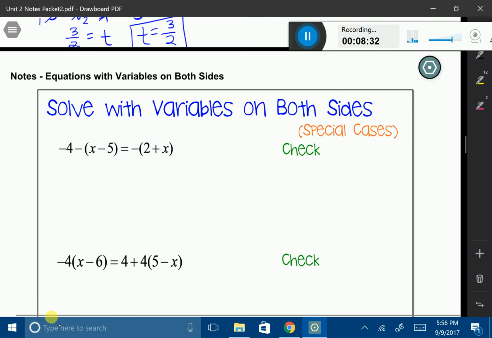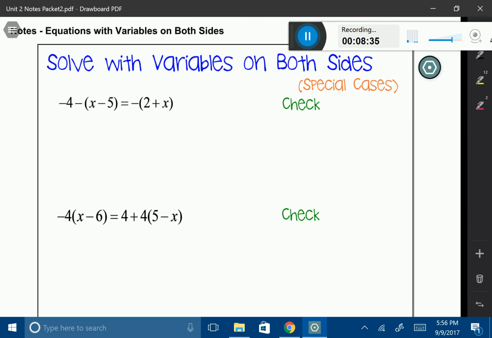Let's look at two examples with special cases. I always like to talk about the special cases. Those are things that only happen on occasion, but you have to be aware of them. So let's look at the first special case.